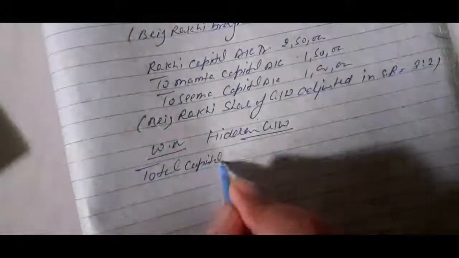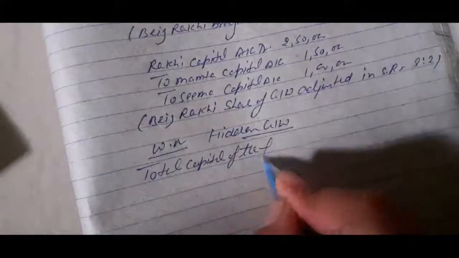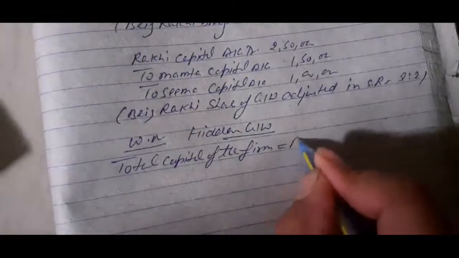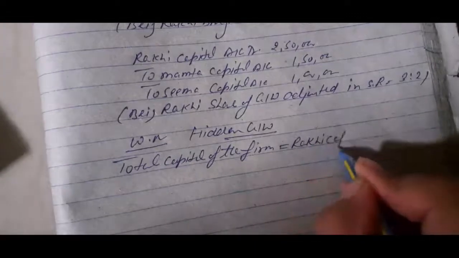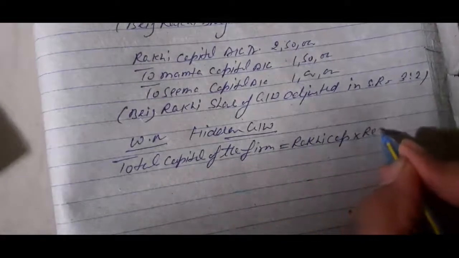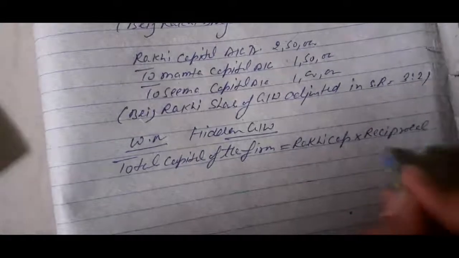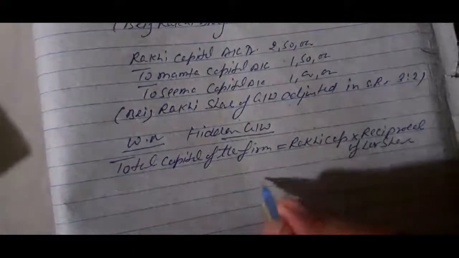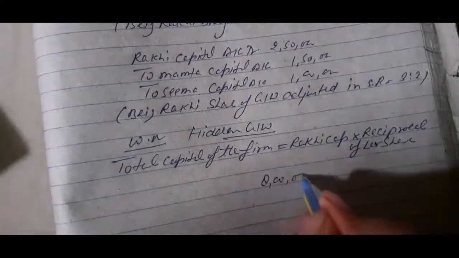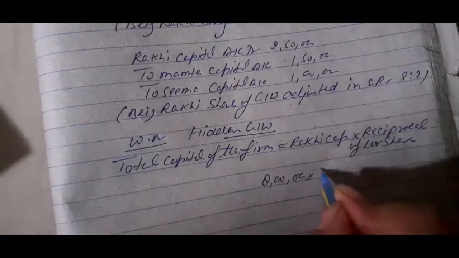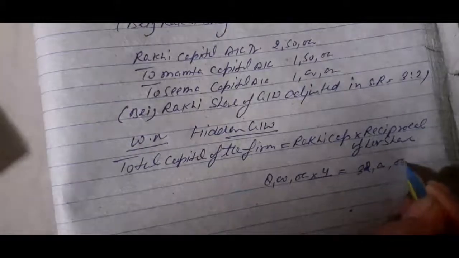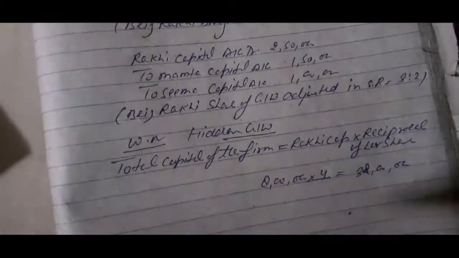Okay, so first step, total capital of the firm. So children, first step, we will find out the total capital invested in the business, which is equal to Rakhi's capital into the reciprocal of her share. Rakhi's capital investment amount is 8 lakh and her profit share is 1/4, so it is equal to 32 lakh rupees, the total capital invested in the firm.